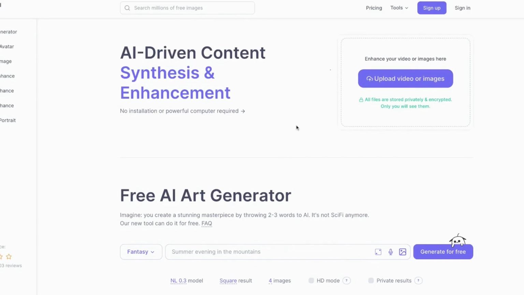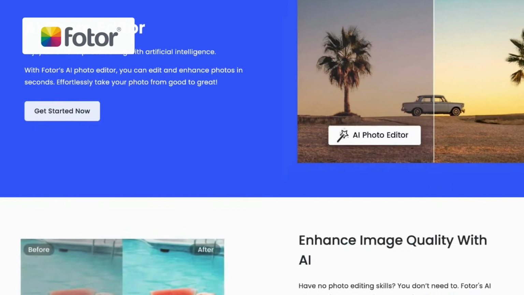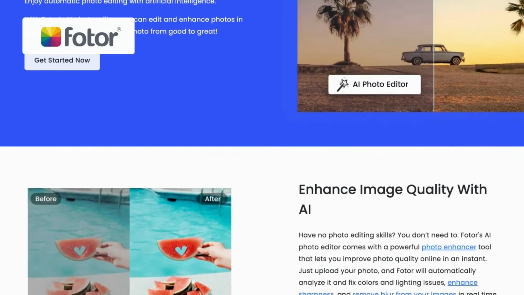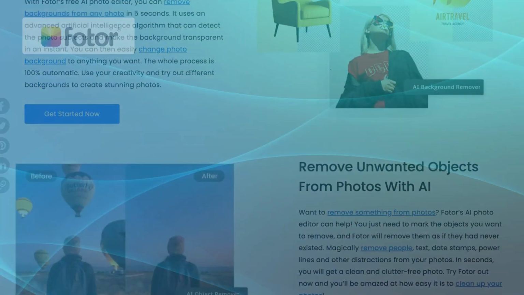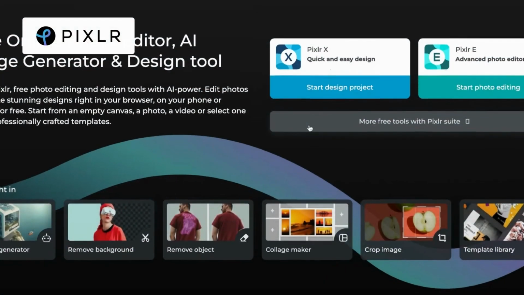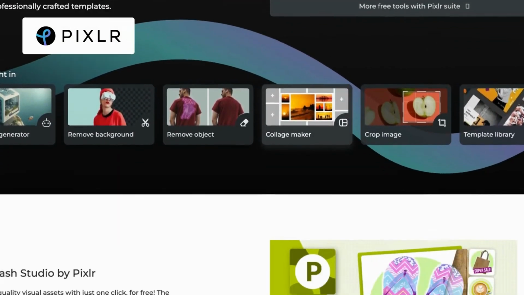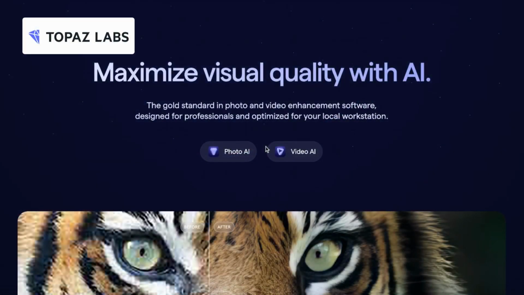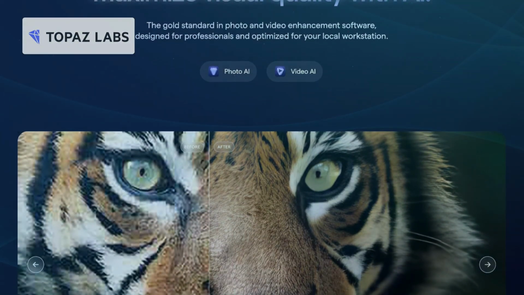Compared to Neural Love, Fotor is known for its batch processing capability and also for a dedicated HDR, high dynamic range, feature that can combine multiple exposures of the same scene to create stunning images. Pixlr provides a unique collage feature that allows you to easily create collages using multiple photos, ideal for creating photo montages. Topaz Studio offers innovative texture features that enable you to apply realistic textures to the images.